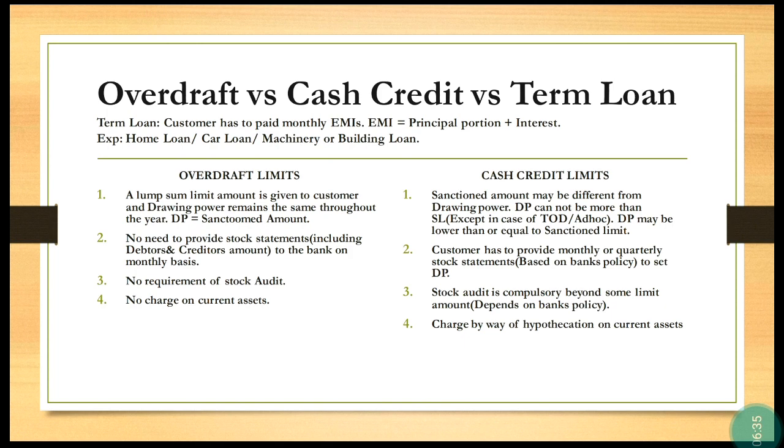So these are the few differences between overdraft limit and cash credit limit, and working capital limit and term loan. I hope you understand the difference in a clear way.